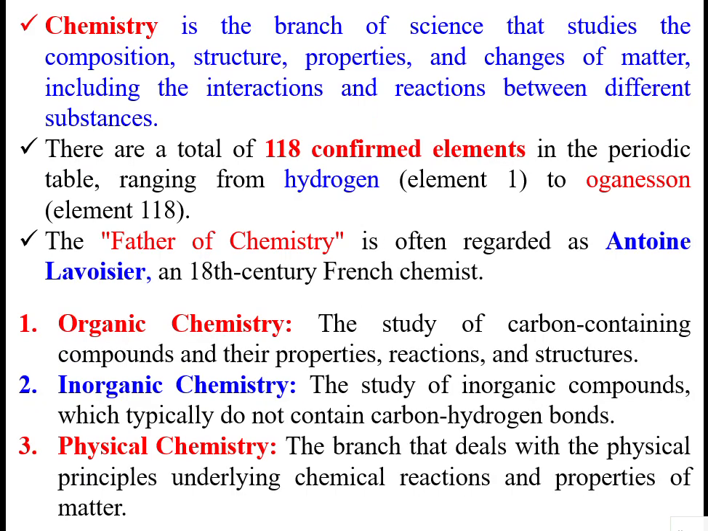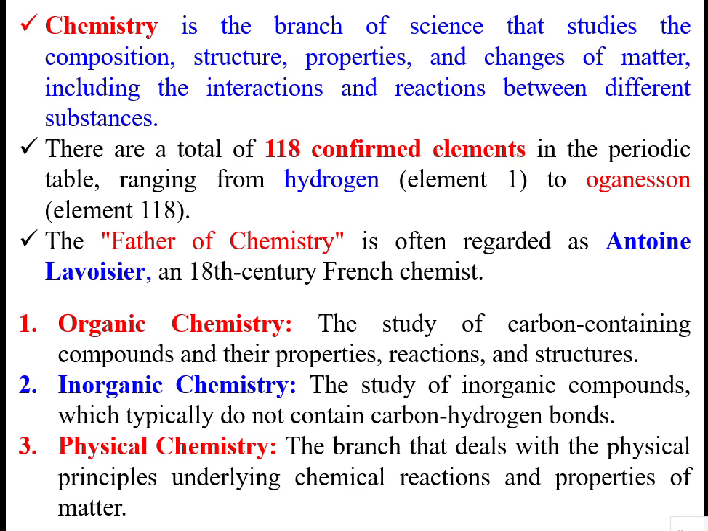As we know that chemistry is the branch of science that studies the composition, structure, properties, changes of matter, and interaction of molecules between different substances. That is chemistry. Then there are a total of 118 confirmed elements in the periodic table, ranging from hydrogen to oganesson, that is element 118. So modern chemistry has come into picture, and the father of chemistry is considered as Antoine Lavoisier in the 18th century. He is a French chemist.